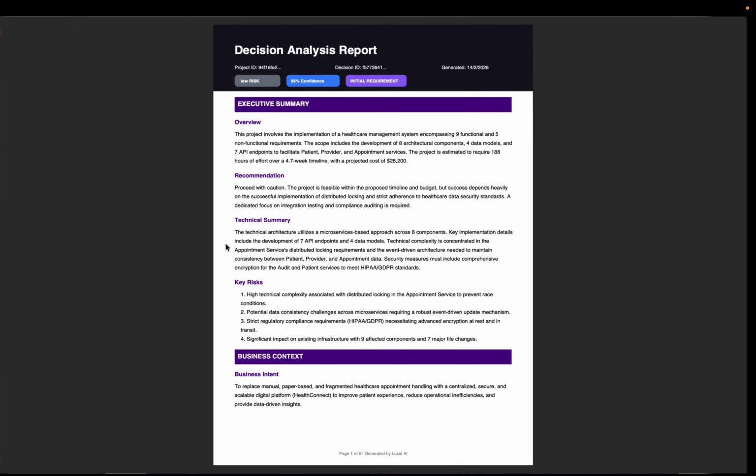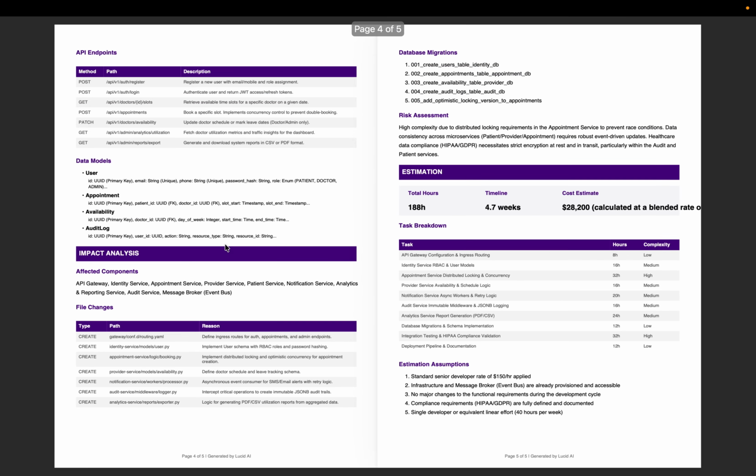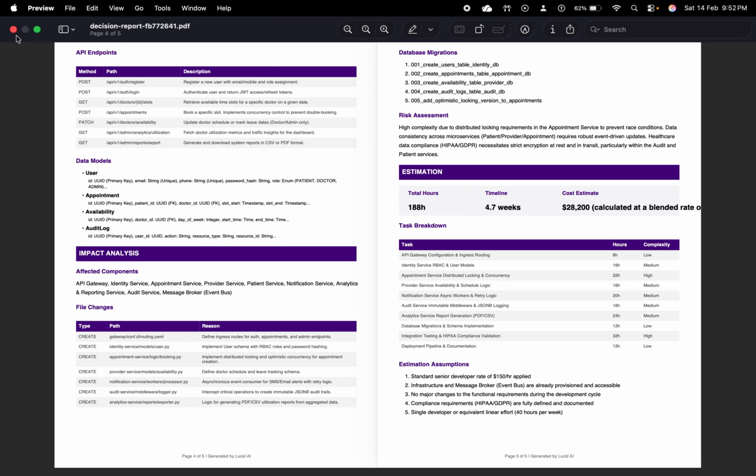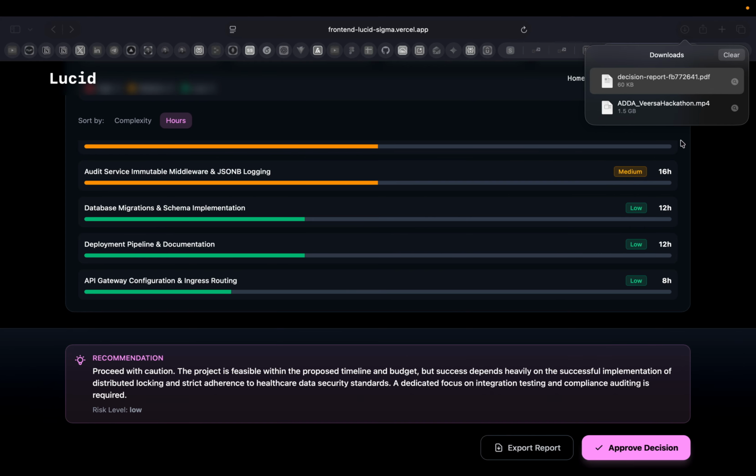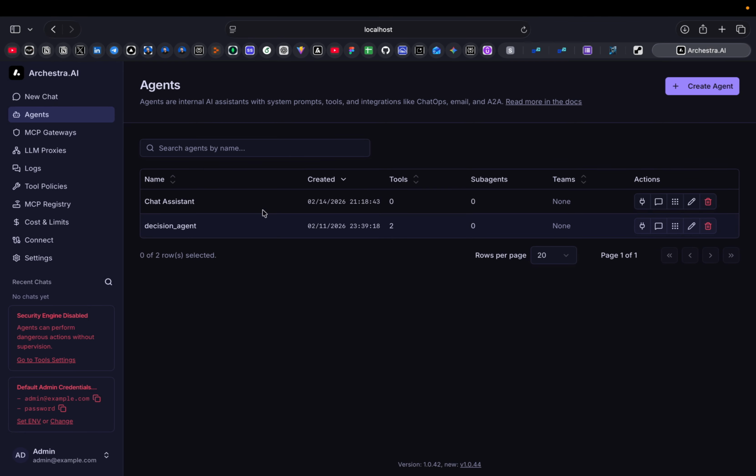This is the PDF of our project. All the output from the Orchestra agent, from the decision agent, comes in the PDF.